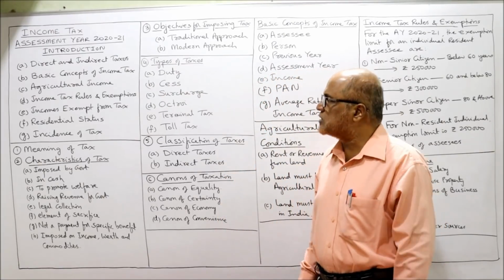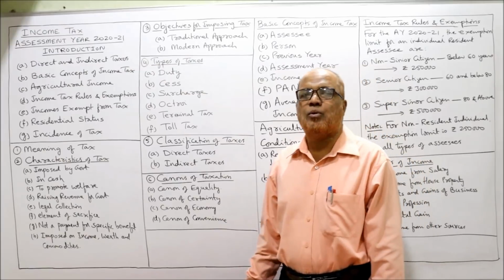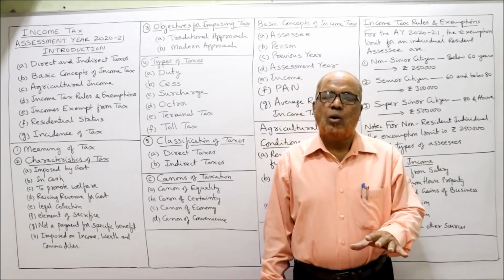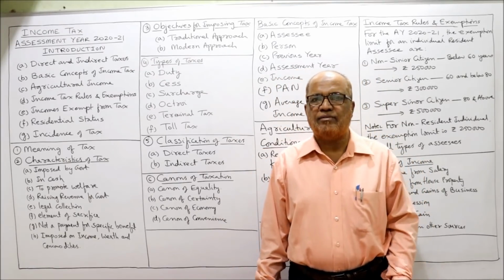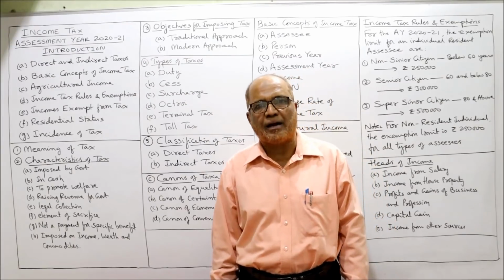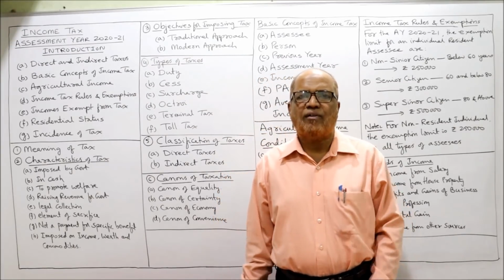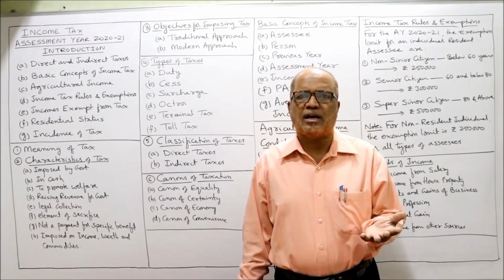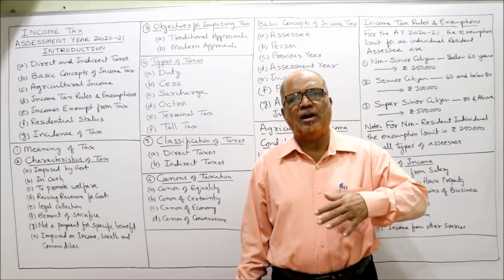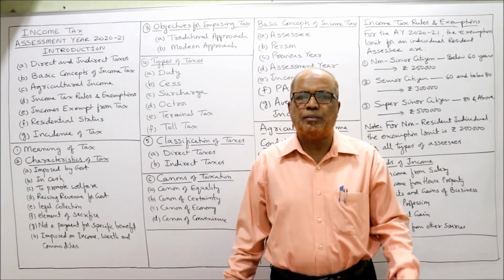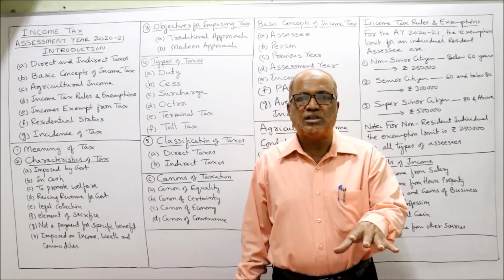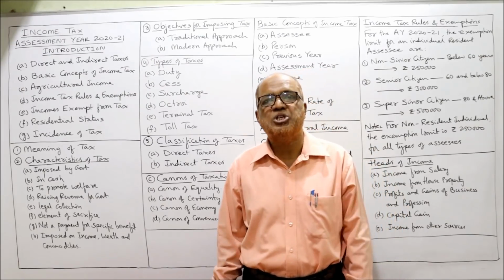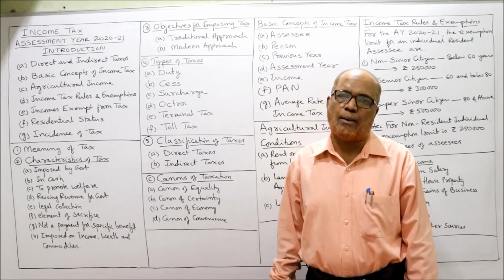Now I am moving on to the next topic called objectives for imposing tax. See here, why is the tax applied? Many people will have the question, particularly students from a non-commerce background. They will think, why is the government unnecessarily imposing the tax? Our hard-earned money, we have to part with it to the government. Why pay? So here I am going to explain to you the objectives of why tax is applied.